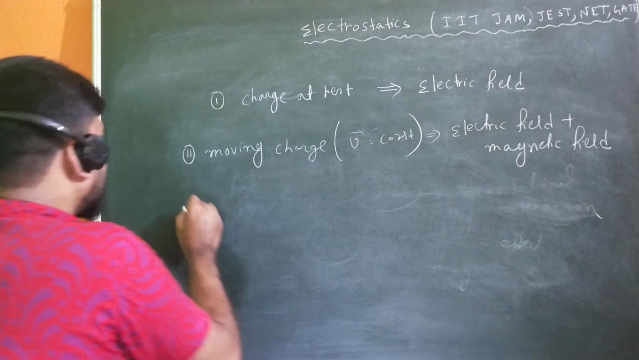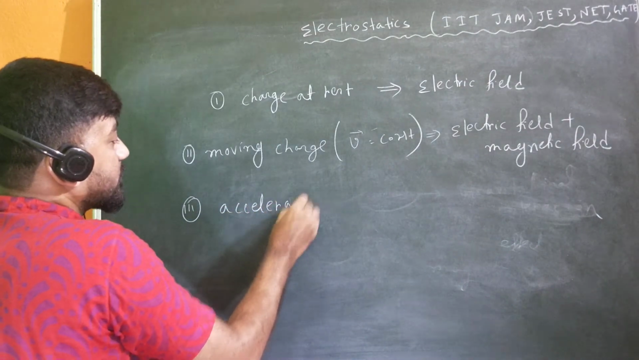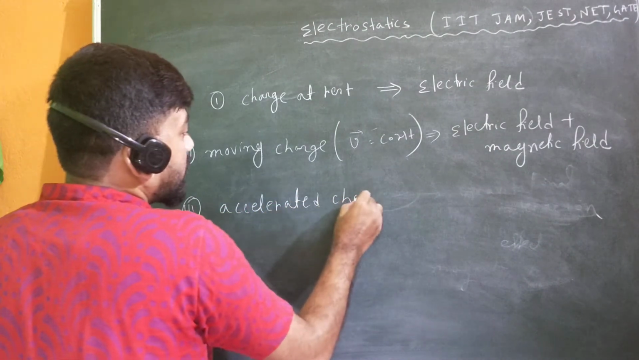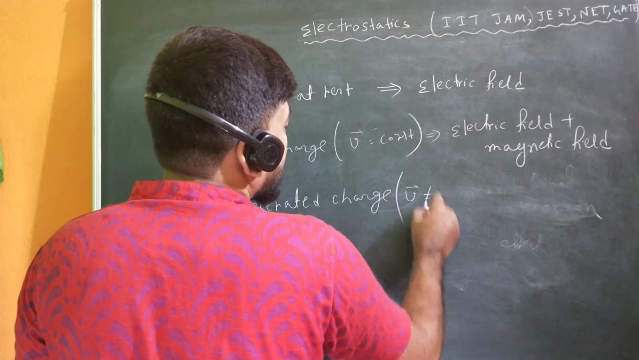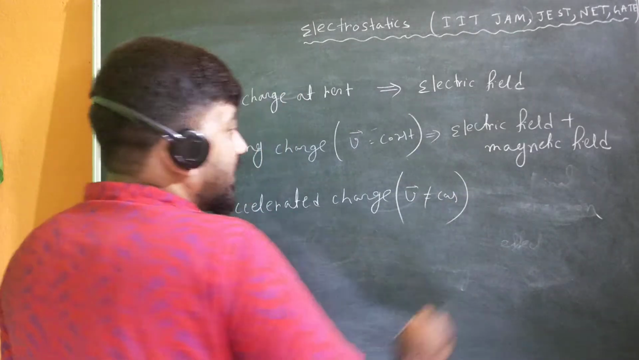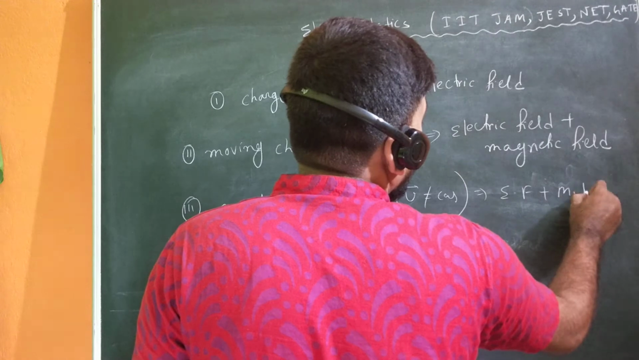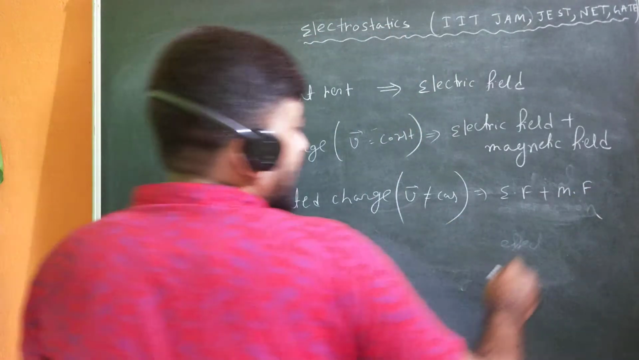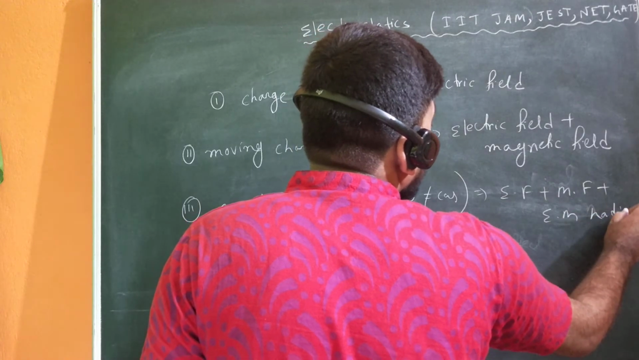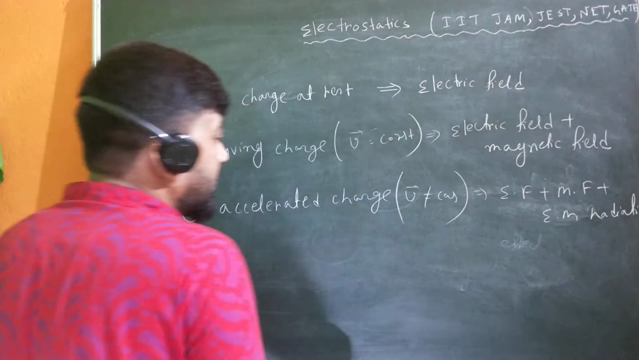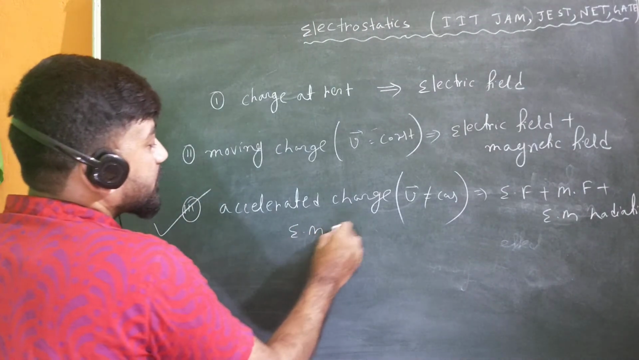But if you talk about an accelerated charged particle, then what will we see? We will see here v not equal to constant, that means there is acceleration, and in that case you will see electric field, magnetic field, as well as electromagnetic radiation. And that is the topic of electromagnetic waves. So in this section we will study electromagnetic waves.